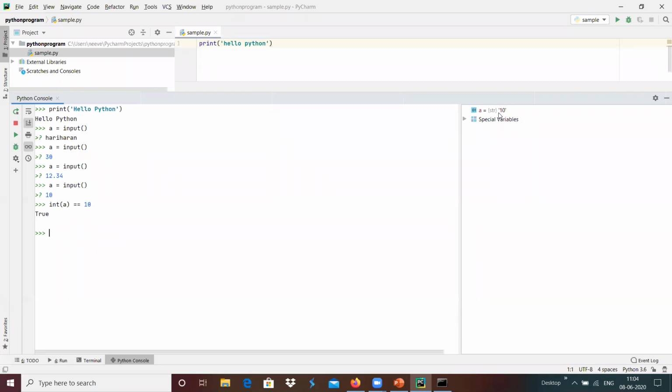For example, whatever the value received from the input will be a string data type, and if suppose we wanted to use arithmetic or relational operations with the numbers, we need to convert into the respective number format, and then only we have to do it with the input over here.